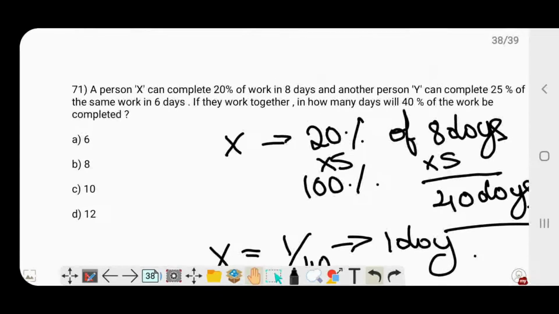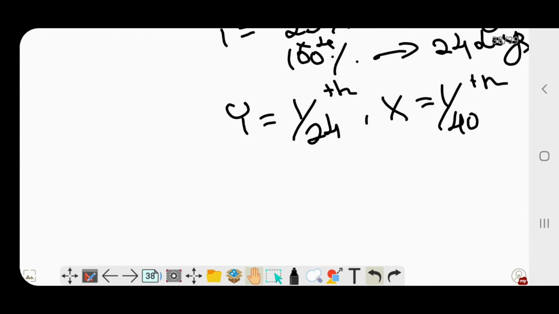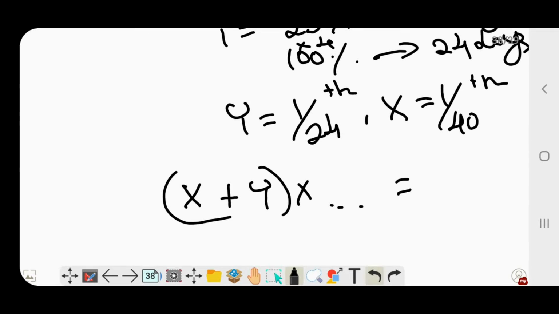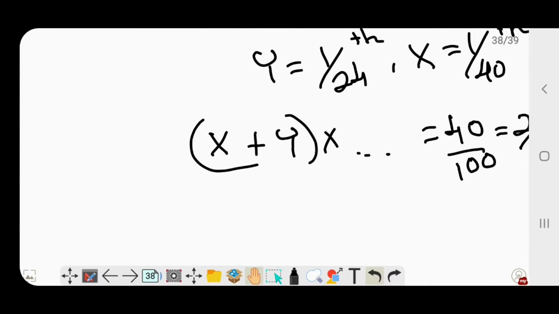So the question they ask us is, in how many days will 40% of the work be completed? They're not bothered about the entire work being completed. So if X and Y work together, then in how many days would 40% of the work be completed? 40% can be written as 40 by 100, which is nothing but 2 by 5. So when X and Y work together in a single day, they complete 1 by 40 plus 1 by 24 of the work.